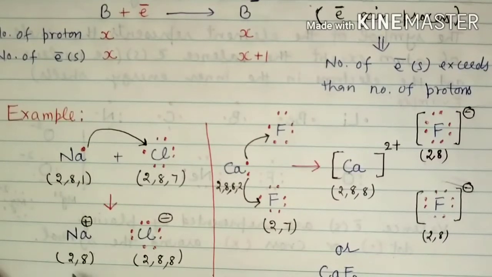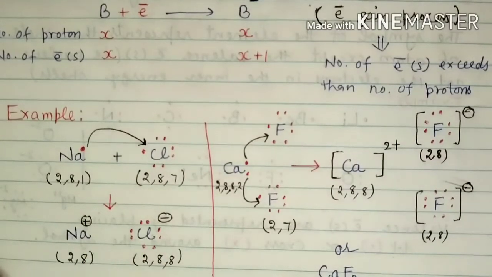Both of these species satisfy the octet rule. That's why this is stable enough, and there is a complete transfer of electron. That's why the process is called complete transfer of electron, and the bond formed is called ionic bond, right? Because of positive and negative charges, there will be an electrostatic force of attraction. That's why NaCl is quite stable.